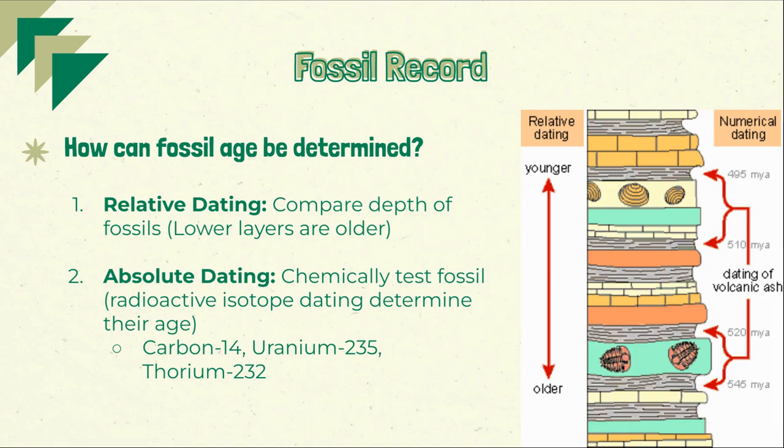Absolute dating is a second method that is a more specific type of dating that involves chemically testing fossils with radioactive isotopes. These radioactive isotopes can be carbon-14, uranium-235, or thorium-232. The main point of these isotopes is to help detect age, and how they do that is that they start to disappear the longer they have been around. So we can look at the amount of it in a substance and use it to calculate the date when something was last alive.